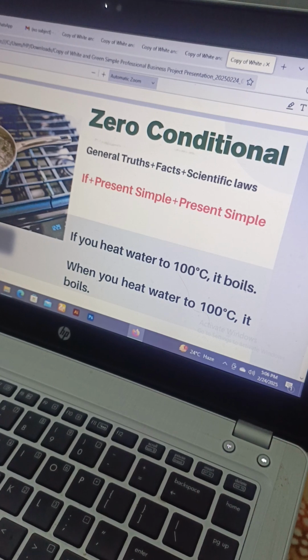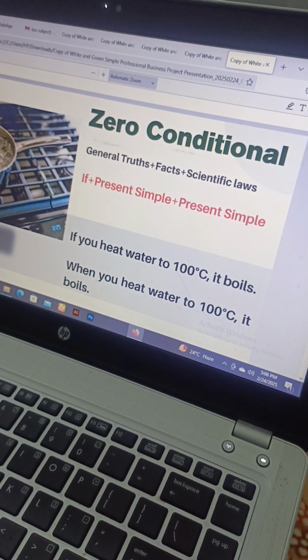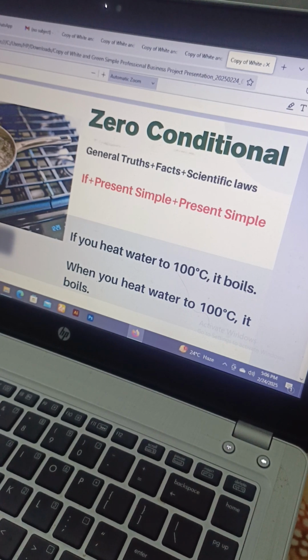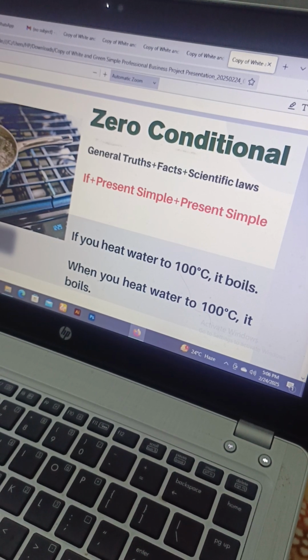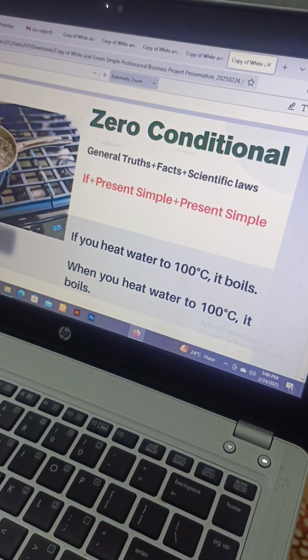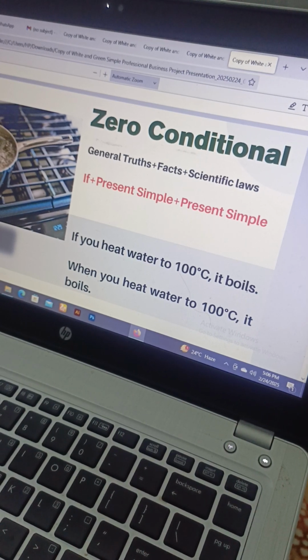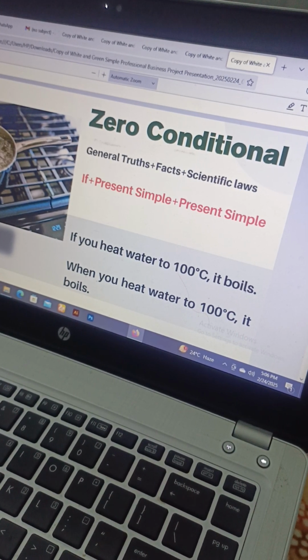I have listened to this in my physics book when I was in the 9th class, I think. I don't know, physics or chemistry, there was a subject on this. If you heat the water to 100 degrees centigrade, then it boils. This was a question of chemistry. Yeah, very good. You have a sharp memory.